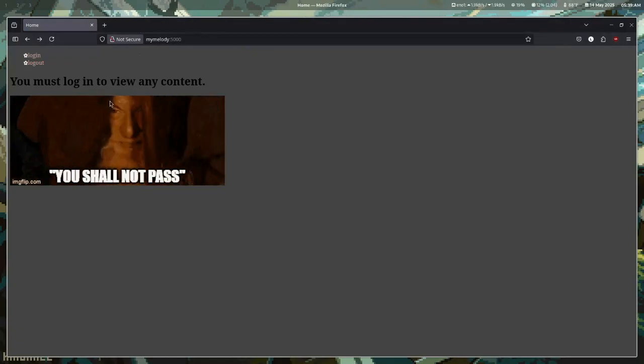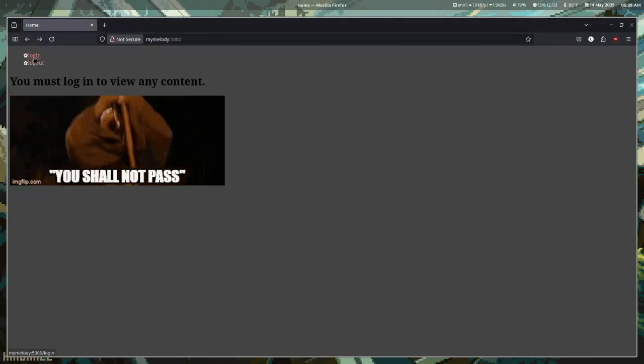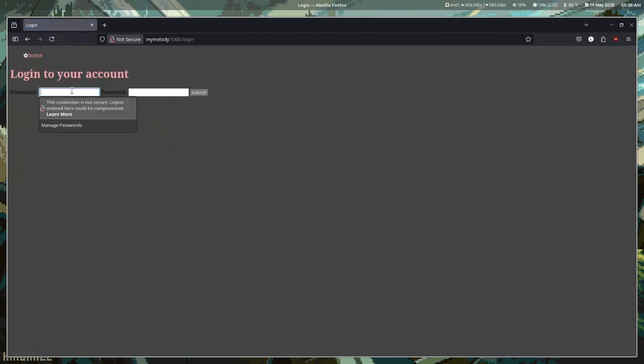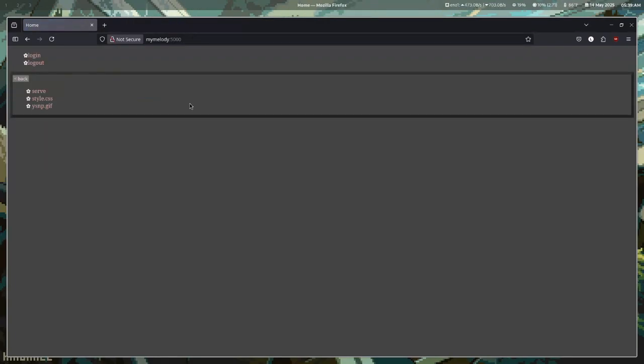So this is the landing page. You can either log in or log out. Logging out doesn't do anything yet because I'm not logged in, but you can log in with these credentials. The username is just the name of the Discord server that all my friends that know about this project are in. But yeah, like I said, there's only really authentication to prevent whoever from being able to access it.